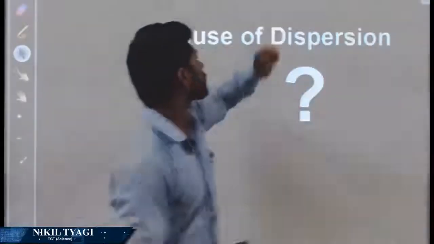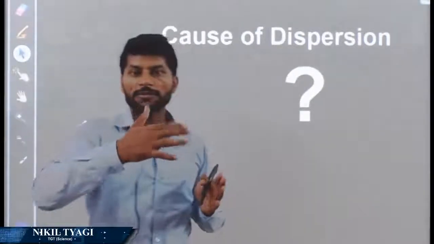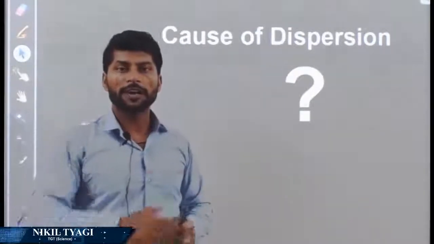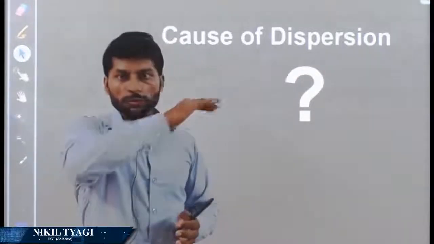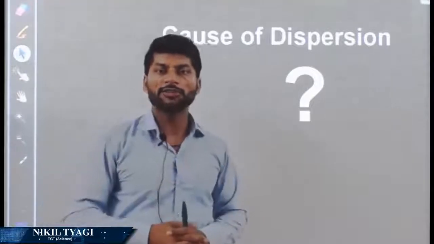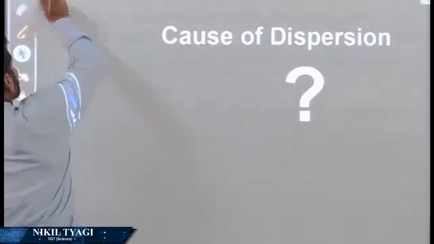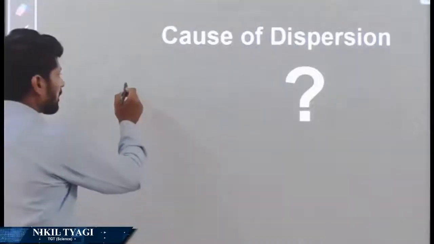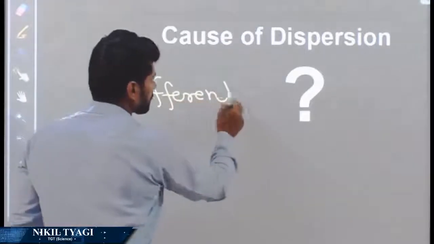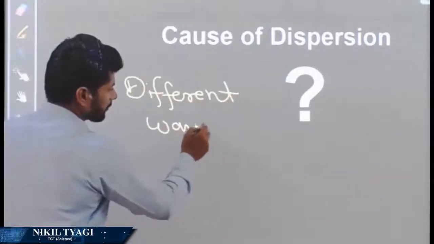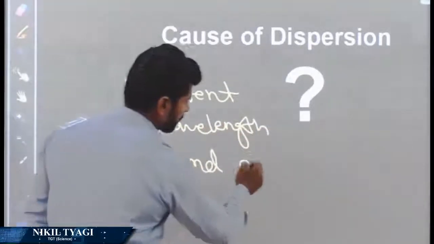If we discuss the cause of dispersion, why each of the component colors of white light gets deviated at a different angle. It happens due to deviation at different angles. Every color is going to bend at a different angle. So the cause is actually, if I tell you and you remember this: different wavelength and different speed. Yes, the cause is different wavelength and different speed.